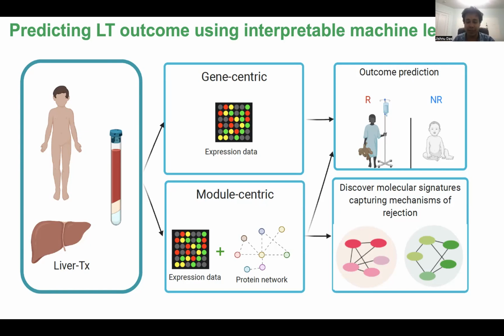pediatric liver transplantation. In this study, we actually asked the most fundamental question using bulk expression signatures, bulk RNA-seq signatures from the peripheral blood mononuclear cells from the circulating compartment. Can we predict whether someone will experience rejection or not?